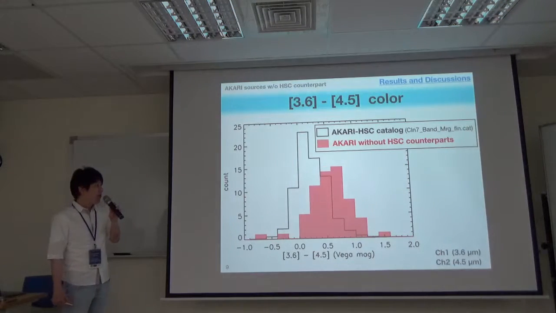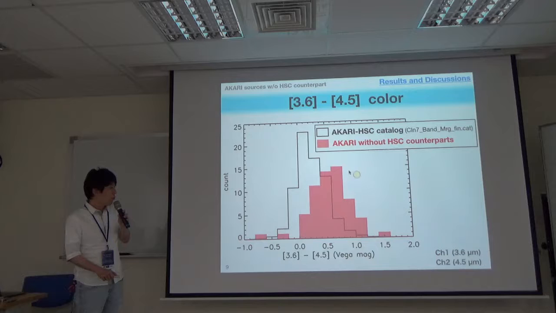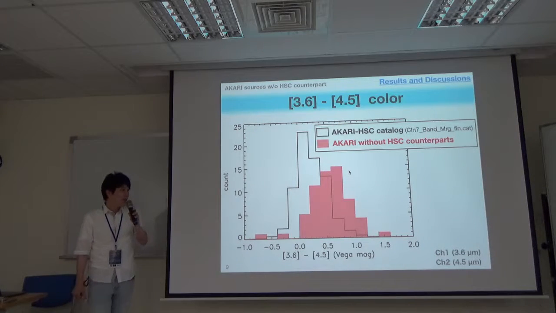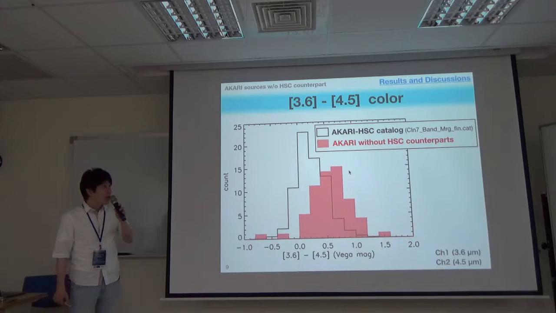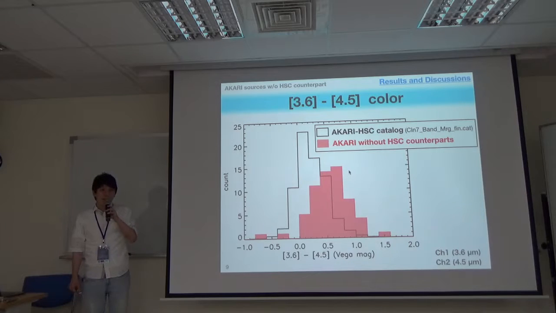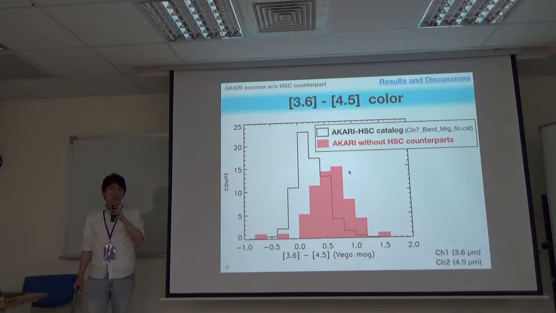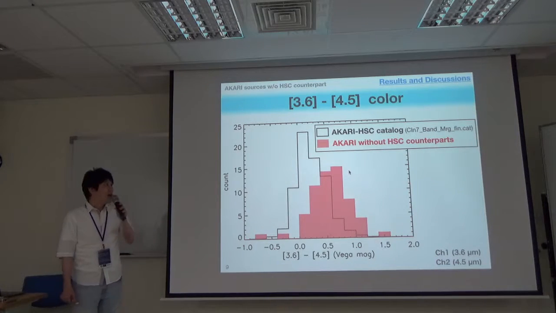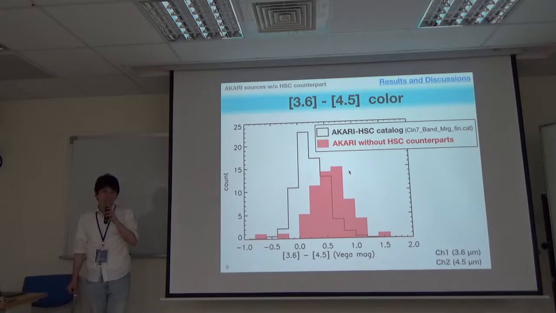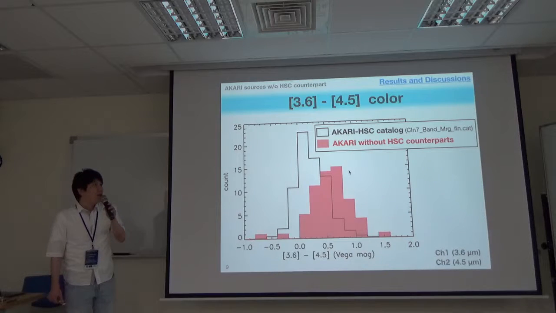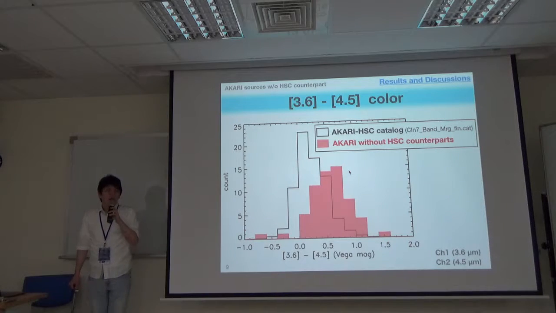This figure shows a histogram of the Spitzer channel 1 and channel 2 color, I mean 3.6 minus 4.6 micron color. The black line is Akari sources with HSC counterpart, provided by Sonjin and Nagisa. And the red shaded region represents Akari sources without HSC counterpart, I mean our sample. As you can see, the Spitzer color of our sample is systematically redder than that of HSC Akari sources.